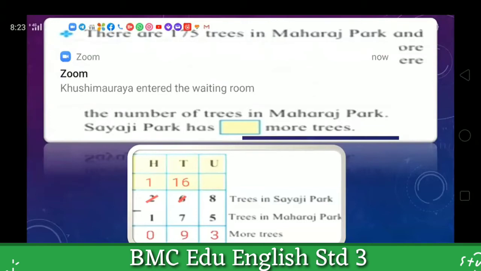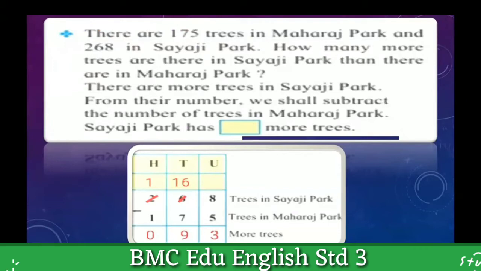Listen carefully, because while reading you should be very attentive. There are 175 trees in Maharaj Park and 260 in Sayaji Park. How many more trees are there in Sayaji Park than there are in Maharaj Park?